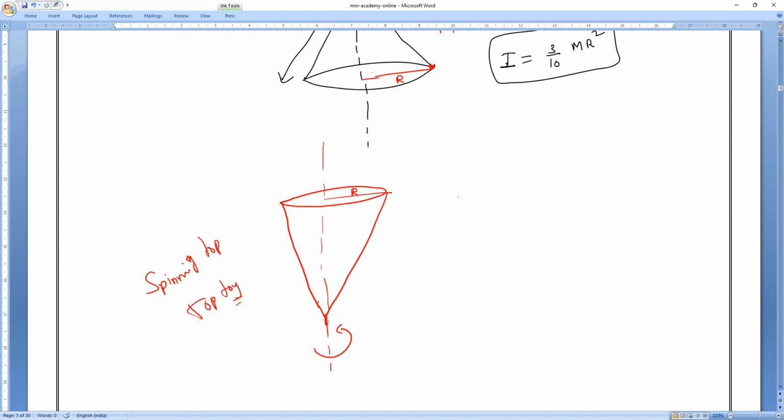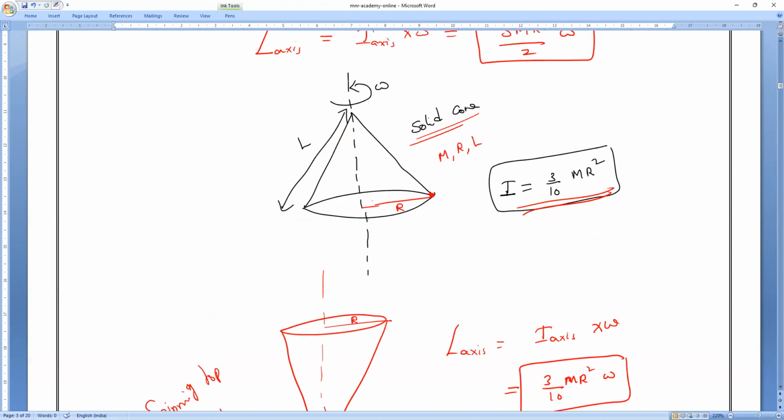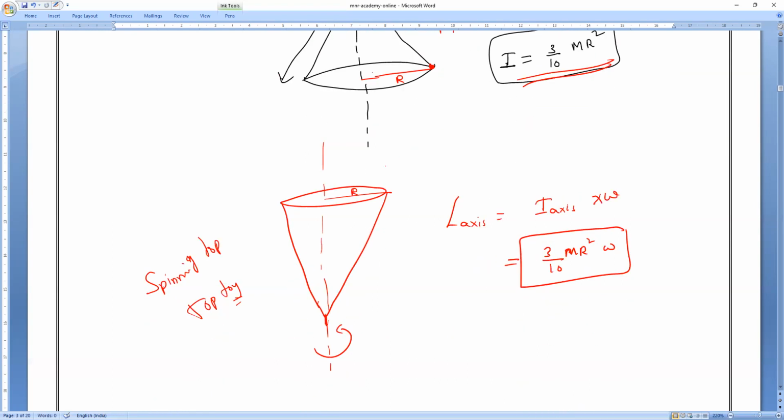So what is the angular momentum about that axis? Anybody can tell? It is the inverted cone, a solid cone. That's fine. Both are always about the axis of rotation. What does the moment of inertia remain? Everybody. The moment of inertia remains the same, which is equal to 3 by 10 Mr square into omega. I hope you all are understanding. So both are the same. A solid cone is here as usual and here inverted. It doesn't matter, the moment of inertia through the center of mass always remains constant.